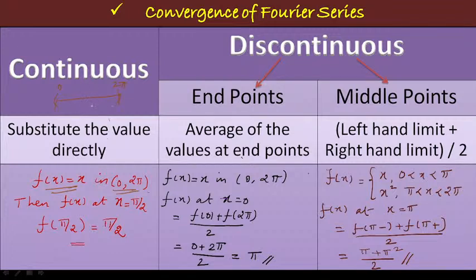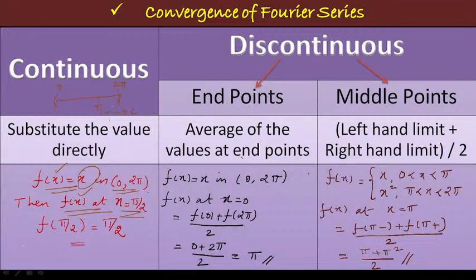Now, I am going to find the value of the function f of x at x equal to pi by 2. Just look at whether the point x equal to pi by 2 lies inside the interval or not. So x equal to pi by 2 is approximately here, isn't it? So that is inside the interval. So that means that is a continuous point. If it is a continuous point, what are we going to do? You just substitute the value directly. So what is your given function f of x equal to x? Just replace the value of x by pi by 2. If you replace the value of x by pi by 2, what happens? The function is defined as x itself, so pi by 2.